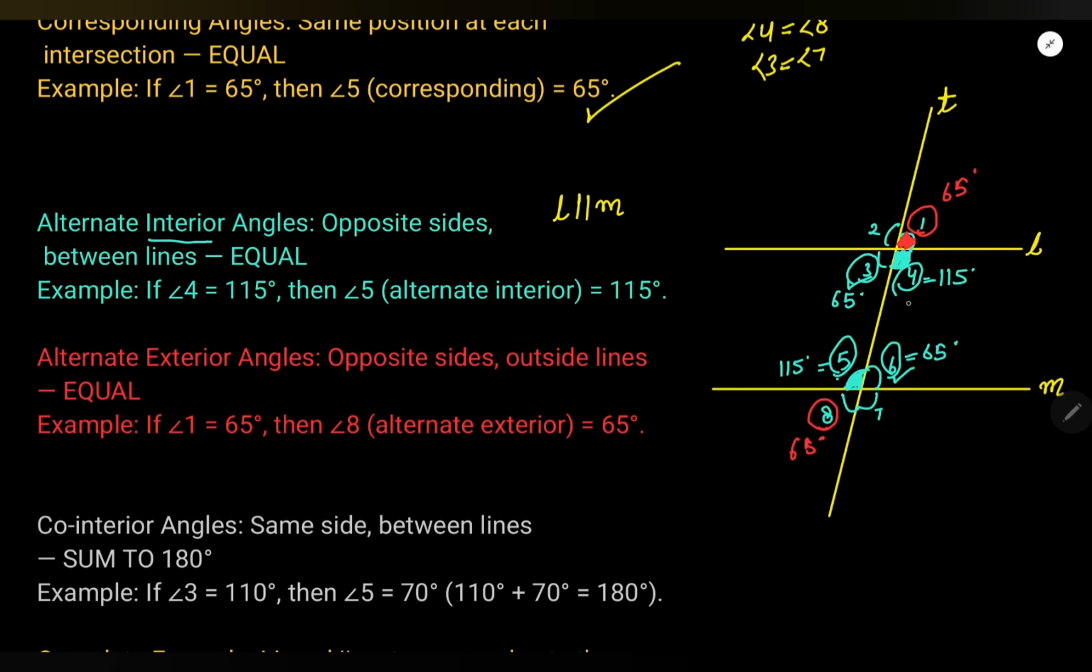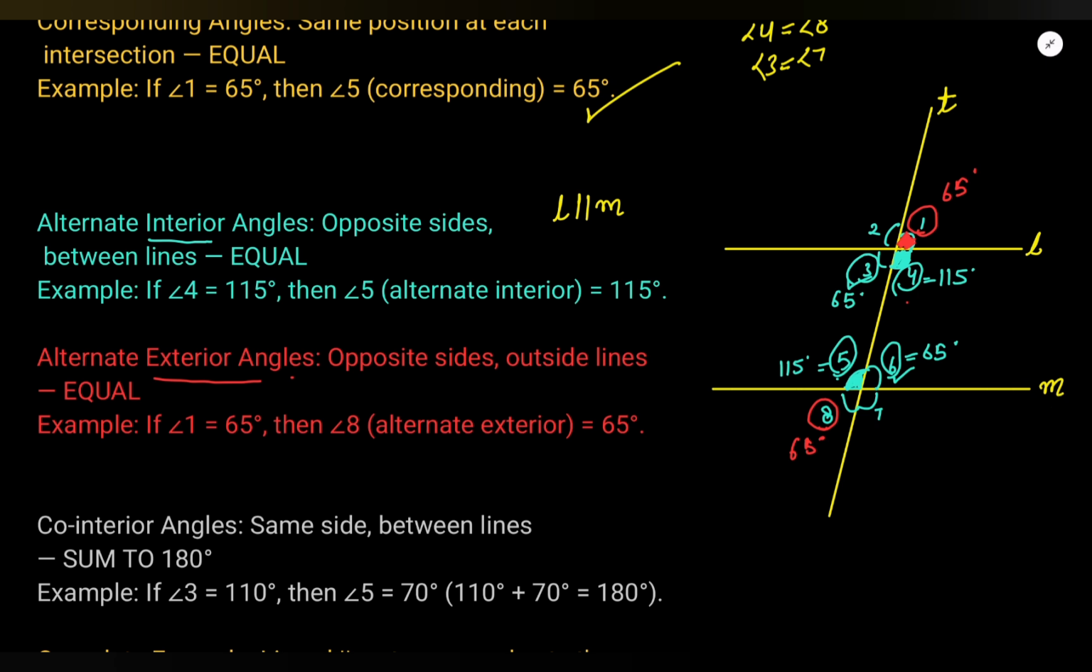So if it is inside the lines, they are interior. If it is outside but opposite, they are called exterior. These are known as alternate exterior angles. If you are learning it the first time, it will take a little bit of time to remember, but if you practice, eventually you will get everything.